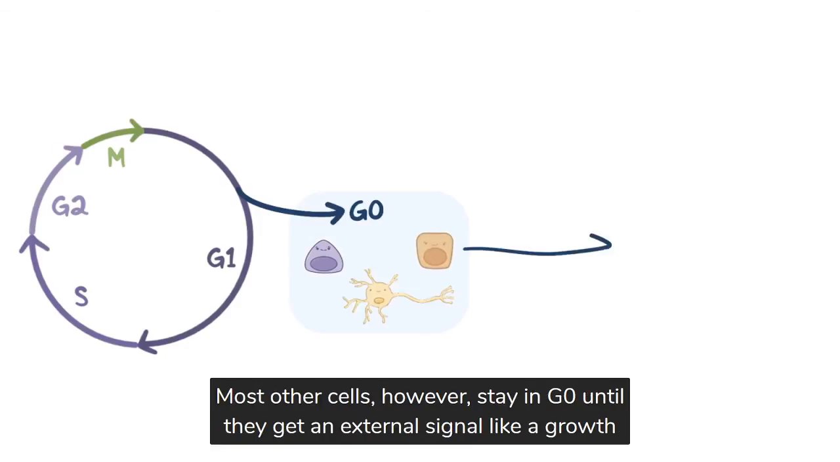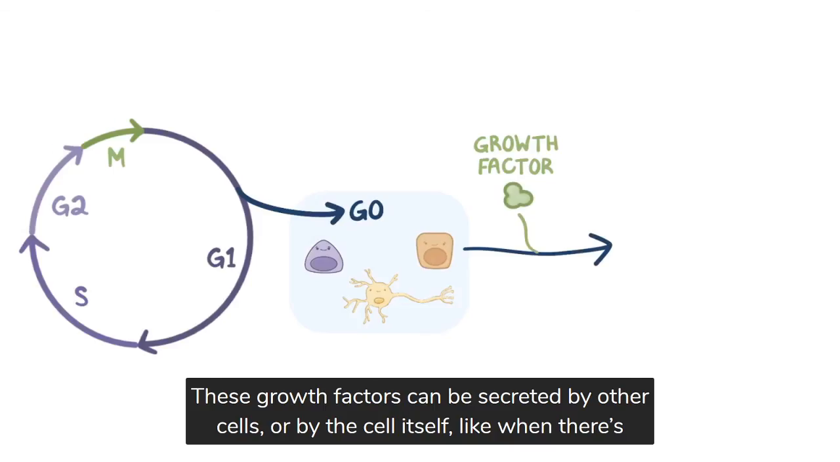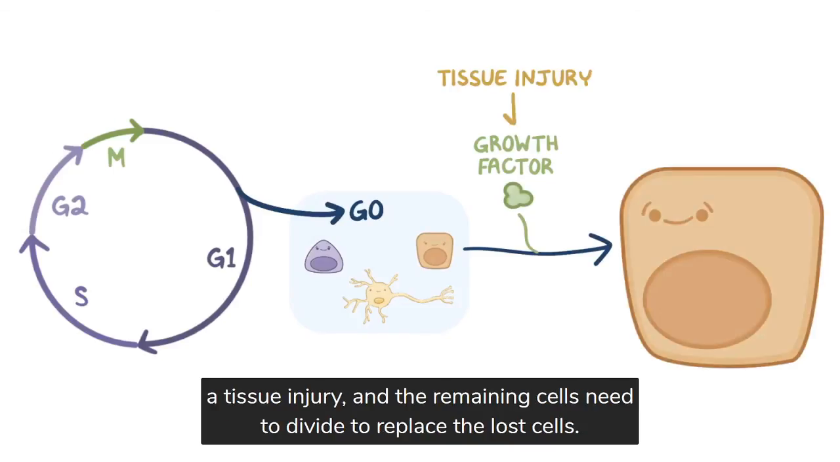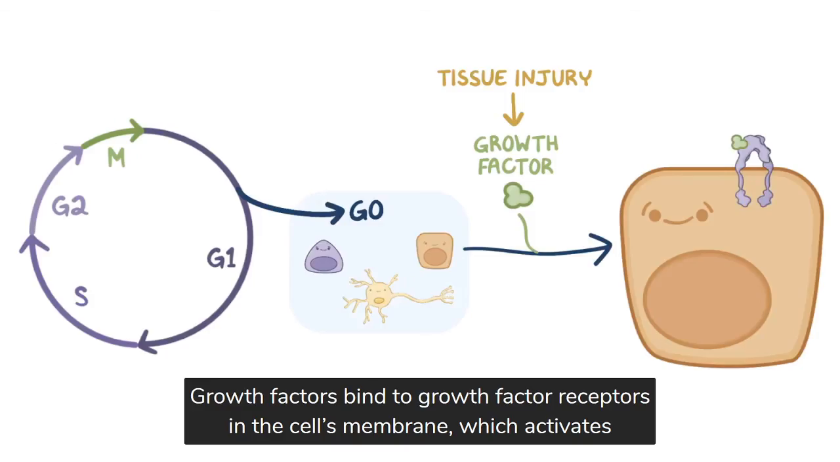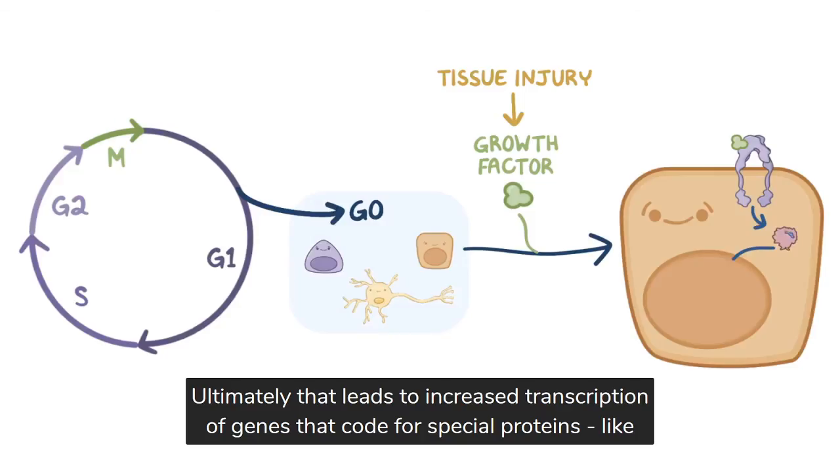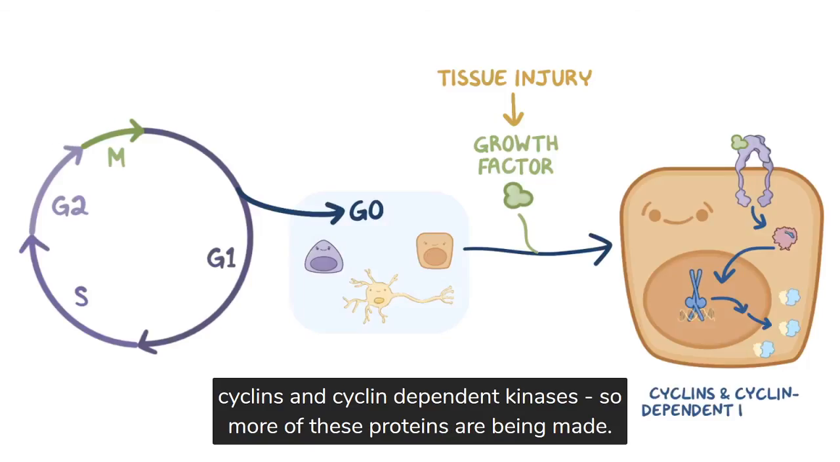These growth factors can be secreted by other cells, or by the cell itself, like when there's a tissue injury, and the remaining cells need to divide to replace the lost cell. Growth factors bind to growth factor receptors in the cell's membrane, which activates signal transduction proteins. Ultimately, that leads to increased transcription of genes that code for special proteins, like cyclins and cyclin-dependent kinases, so more of these proteins are being made.